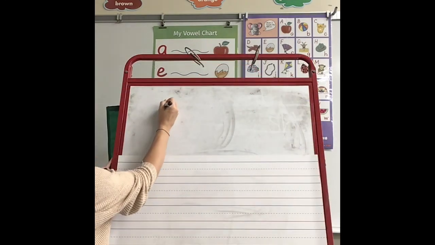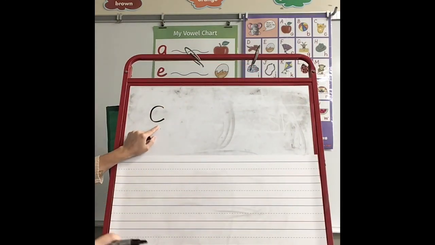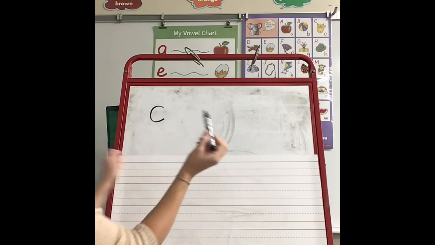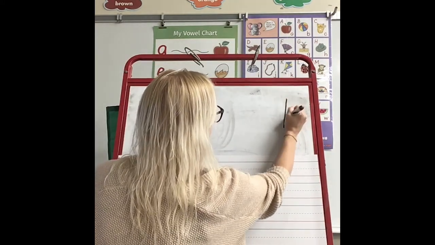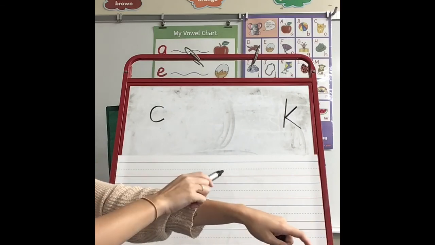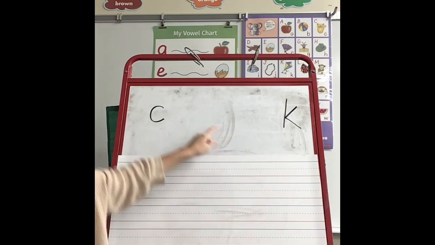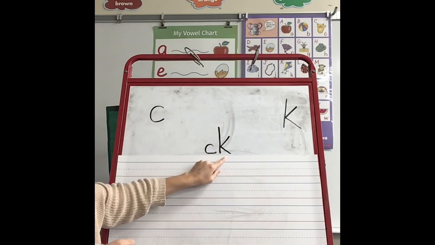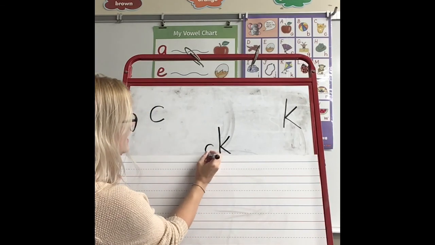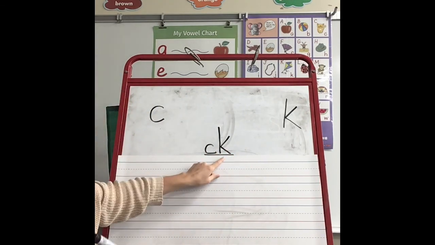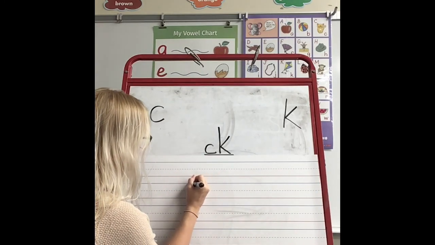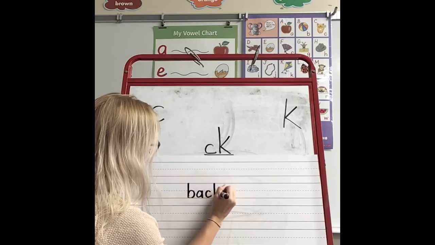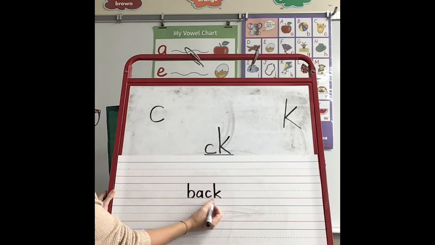We know that C, all by itself, says K, like at the beginning of corn, or candy, or cat. And K, all by itself, says K, like at the beginning of koala, or kid. But when we put C and K together, they make such a great team that it still says K. When we put CK together, it still says K, like we hear in words like this. B-A-C-K.